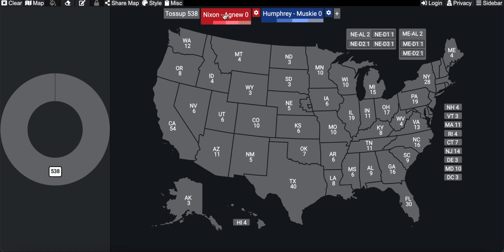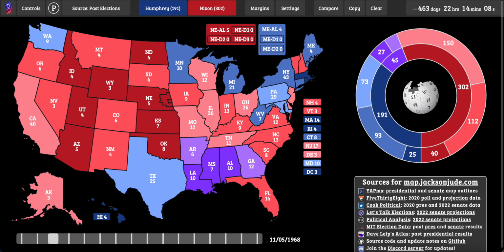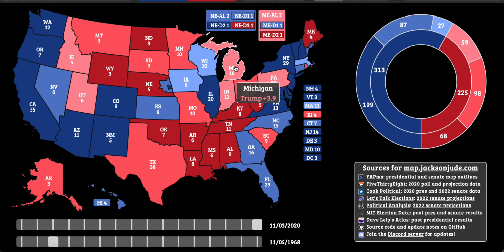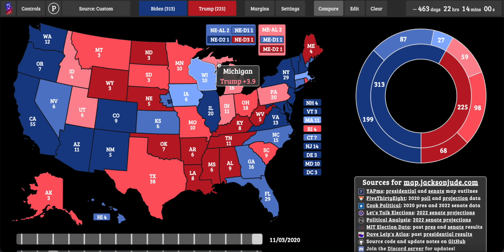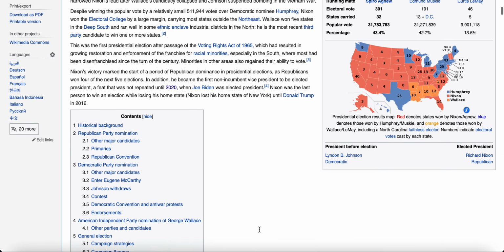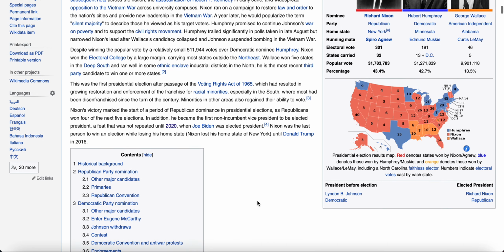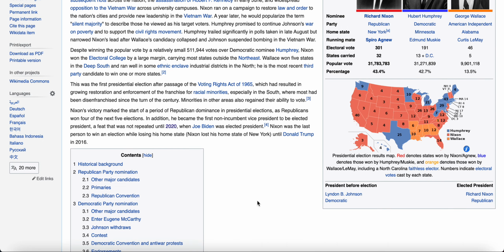I'm going to be doing what the 1968 election would look like today. As you know, we have the last election results, then we have the shifts since then. And then we have the... I still don't know why I put up the Wikipedia page, but yeah.